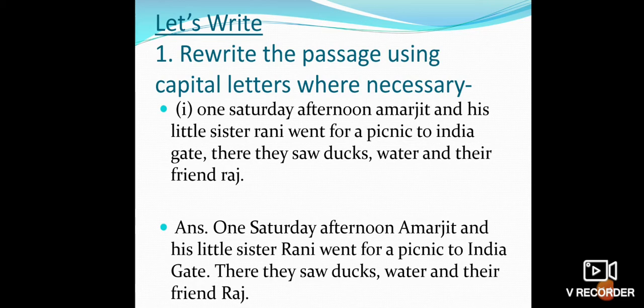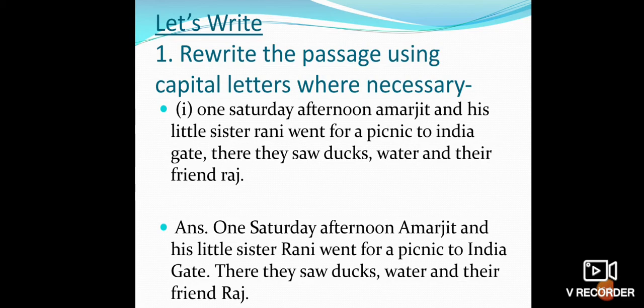Then Saturday, you know it's the name of the day, so the first letter of this word, S, will be capital. Then you know Amarjit, Rani, these both are naming words. India Gate is also a naming word. So we'll start writing these words with capital letters.